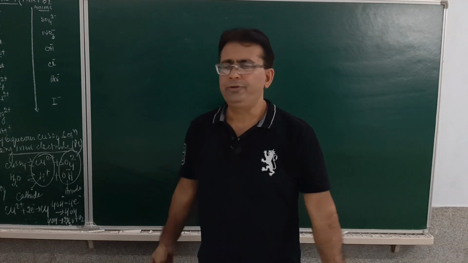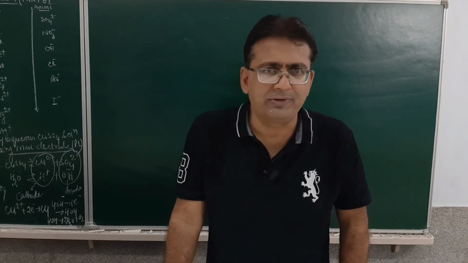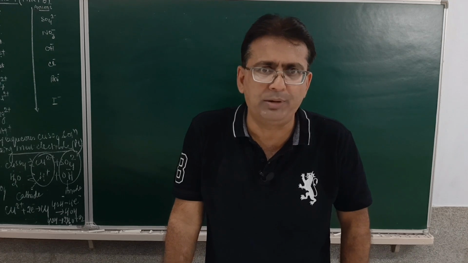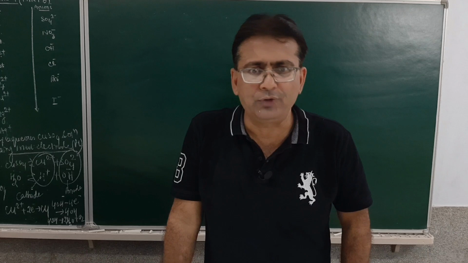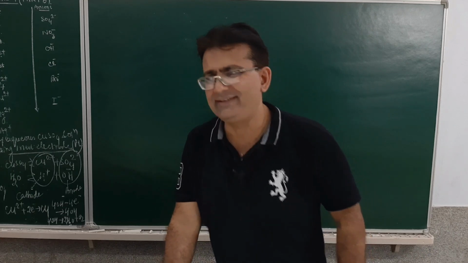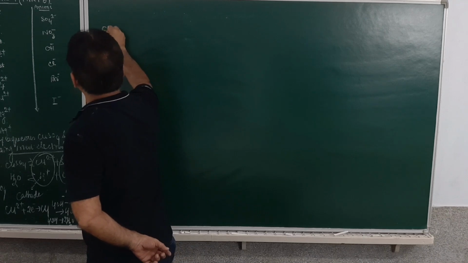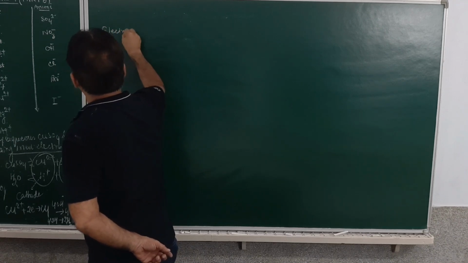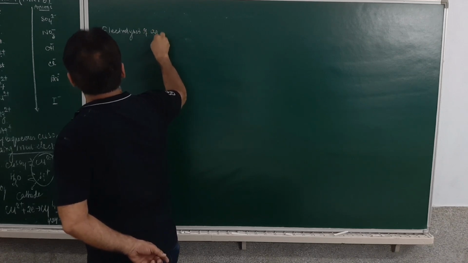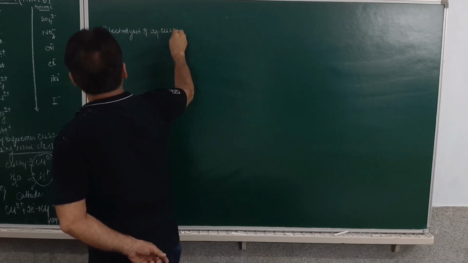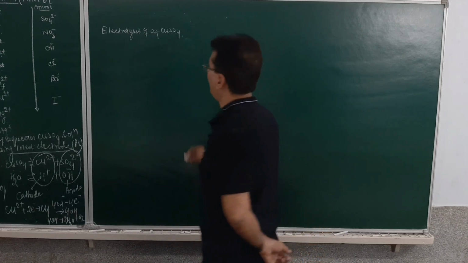So now students, we will discuss electrolysis of aqueous solution of copper sulfate using active copper electrode, in which we will discuss the effect of electrodes on the product of electrolysis. So electrolysis of aqueous copper sulfate using a copper electrode.